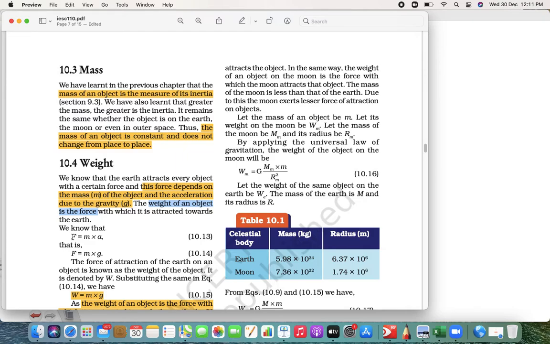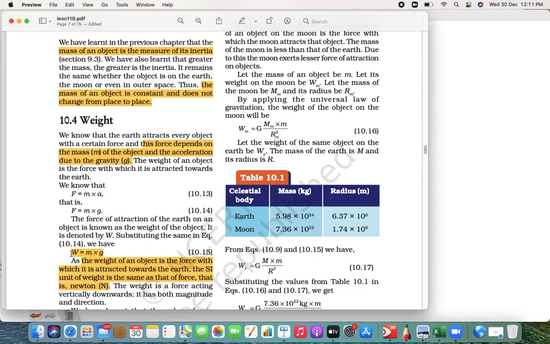For example, you must have wondered that when you go to the beach and you put your feet on the sand, what happens? You penetrate inside it, okay? But the question is why? There must be some force exerted on your feet, right? And what is that force? It is the multiplication of mass and acceleration. But this acceleration is due to gravitational force of the Earth, and that is nothing but what we call weight.